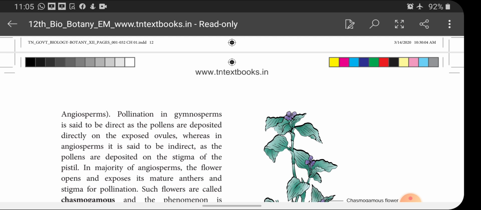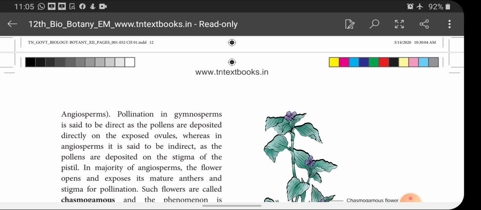Why is it direct? You know very well. In gymnosperm, the ovules are not covered with ovary. So the ovules are exposed. Since the ovules are exposed, the pollens are directly transferred onto the ovules. So, this is called what? Direct pollination. But in case of angiosperm, ovules are covered with ovary, and it runs up as a slender structure called style, ending with a structure called stigma.